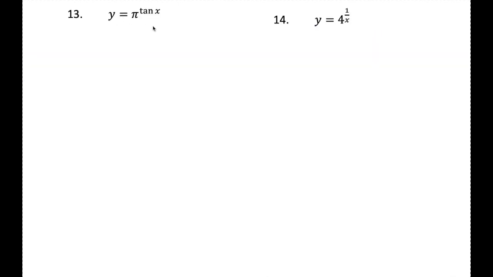Number 13, y is equal to pi to the tan x. In this case, pi is still a number, so this is still an a to the u rule that I can apply. So y prime is going to be, copy what you see, pi to the tan x, ln the base, ln pi, times the derivative of the exponent, the derivative of tan x is secant squared x.